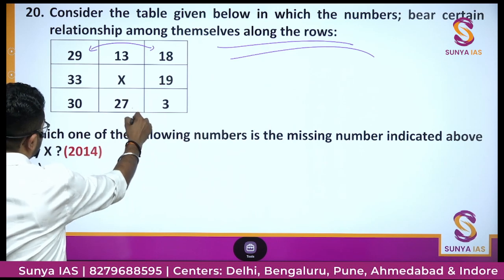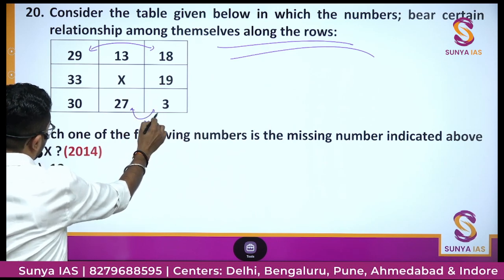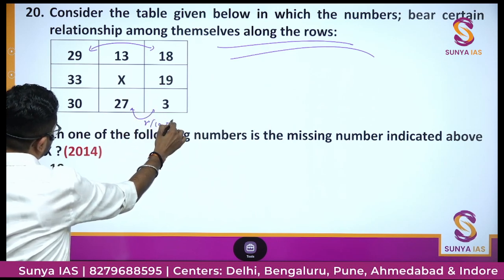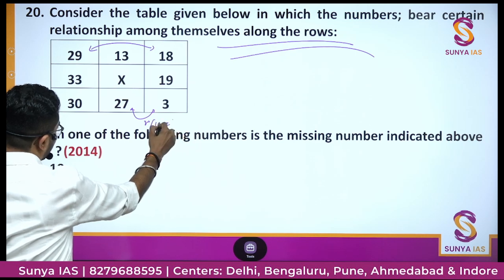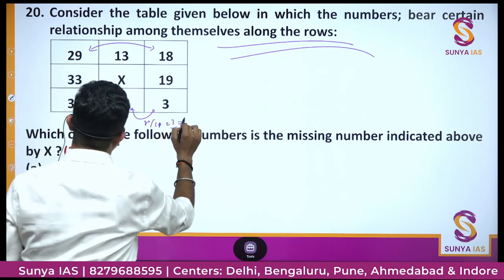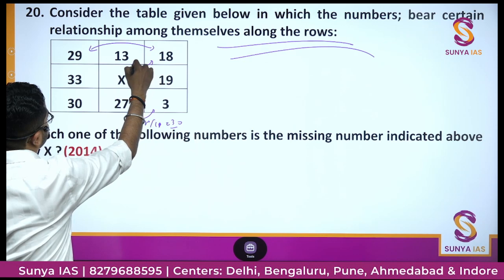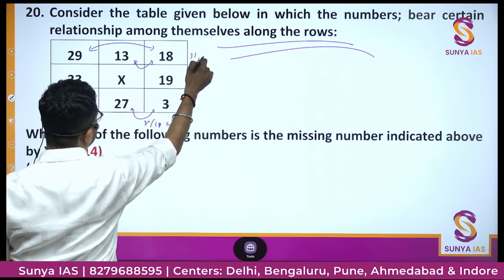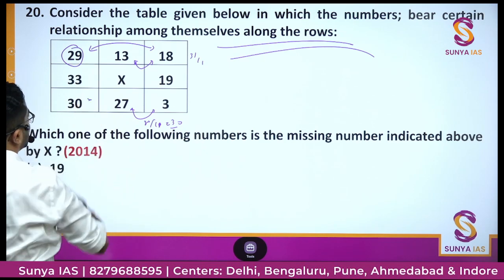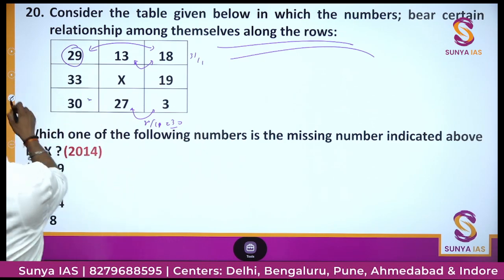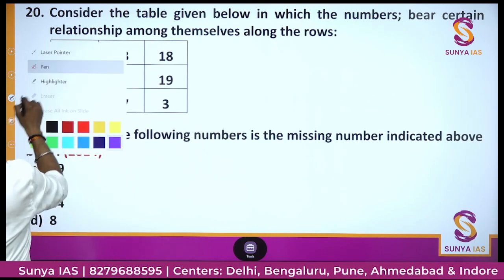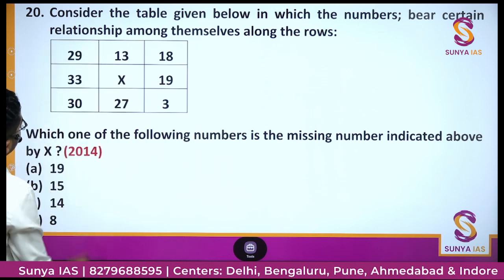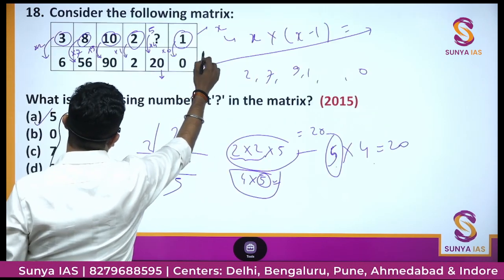If we add these two, it would be 30, and 30 by 10, this is 30, and if we do 30 by 1, this is 30, right? So if we add these two, 31 by 1. No, this is also not correct. So I think it won't be like this. We add all the numbers of this series.